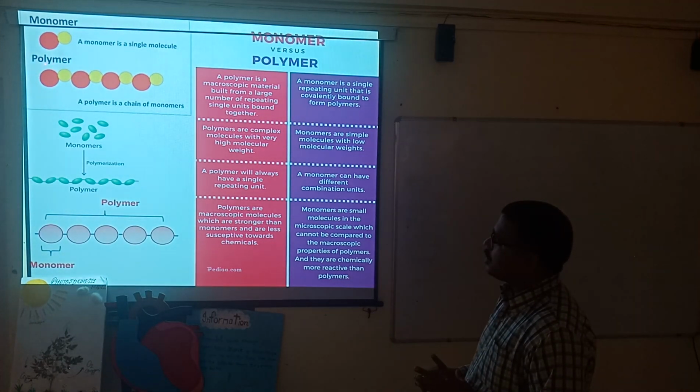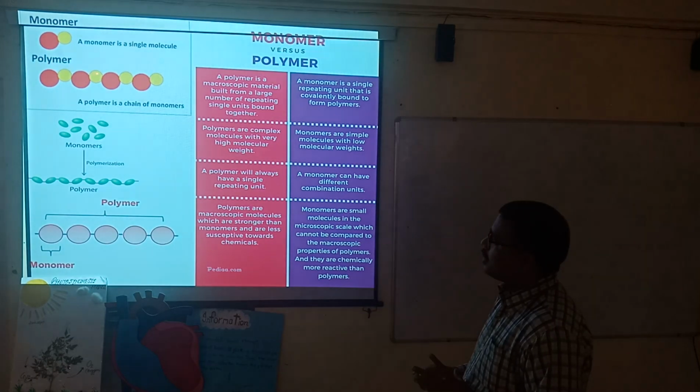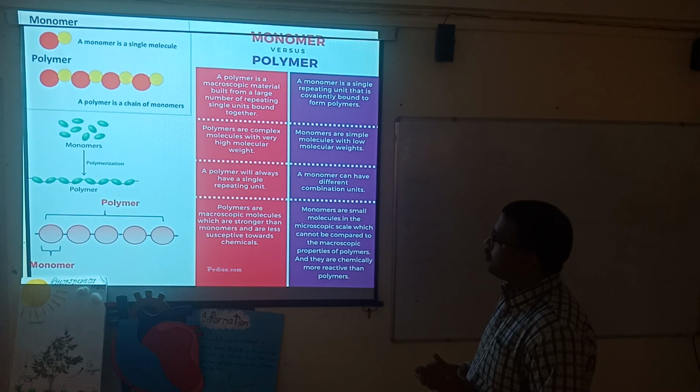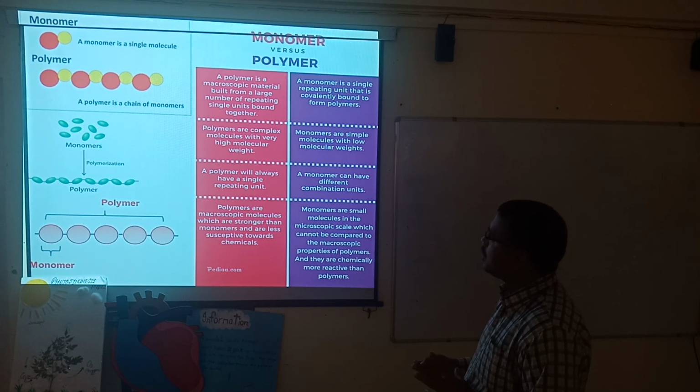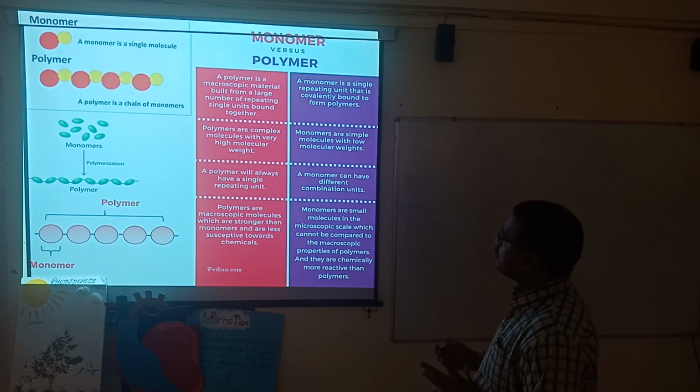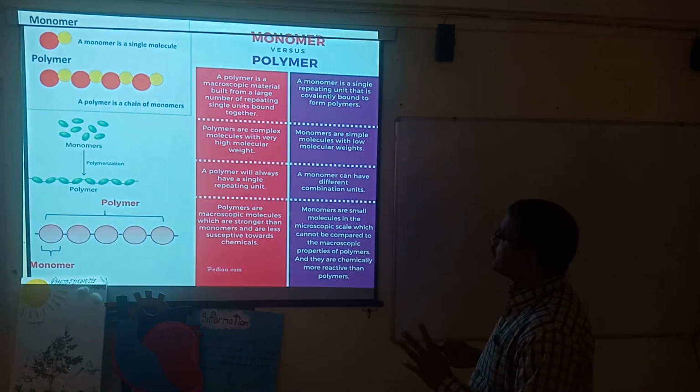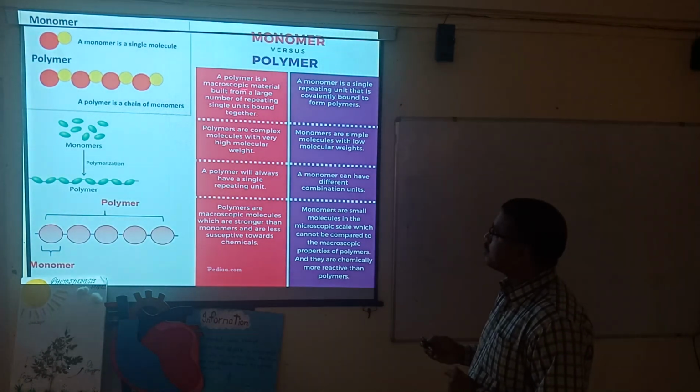If we consider this a monomer of one, then here you can observe it is again the same monomer. Here again the same monomer. It is called the repeating unit. It is called a repeating unit, of repeating single units bound together. When repeating single units are bound together, then it is called the polymer.